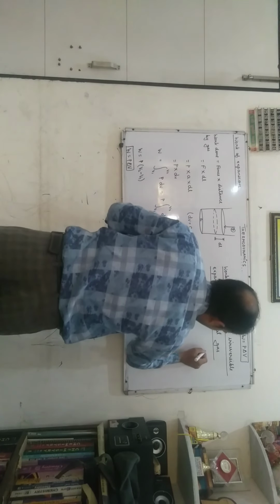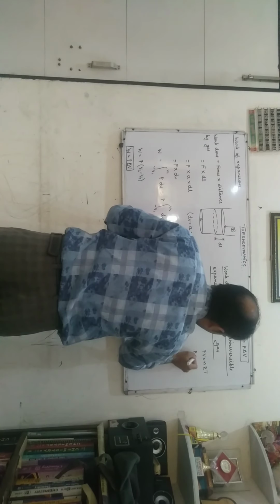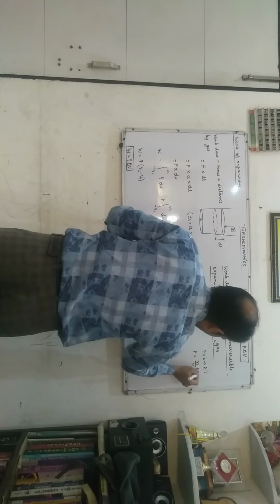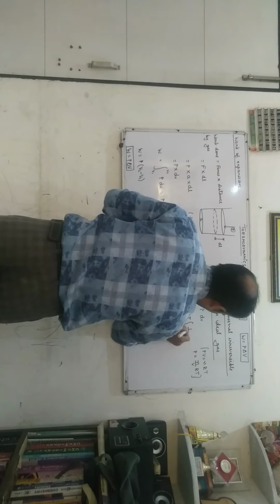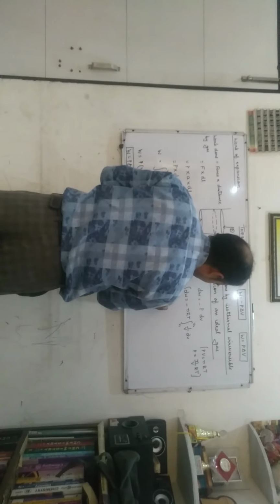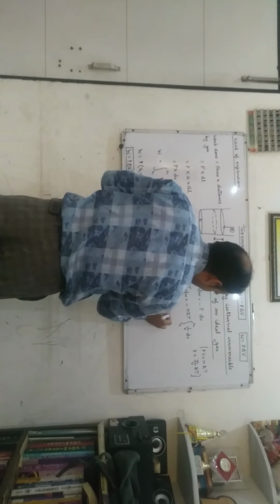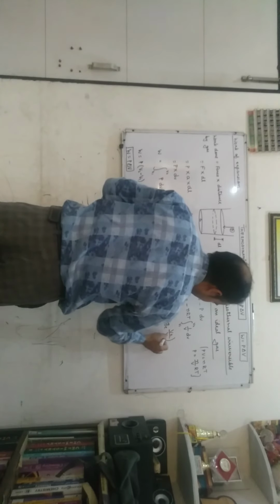Now we know that PV is equal to nRT. Replacing P as nRT upon V, we get nRT times 1 upon V dV. Here we integrate with the limit V1 to V2. We get W is equal to minus nRT log base e V2 upon V1.